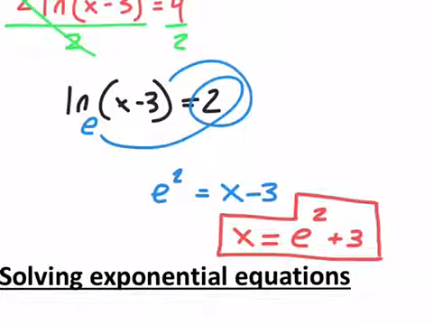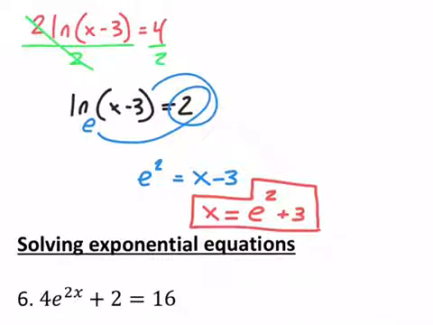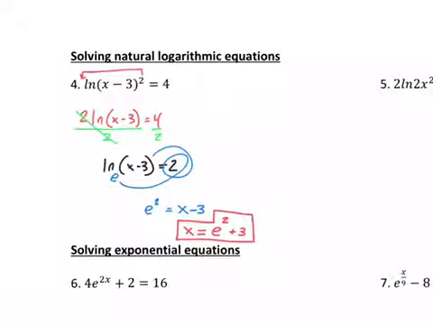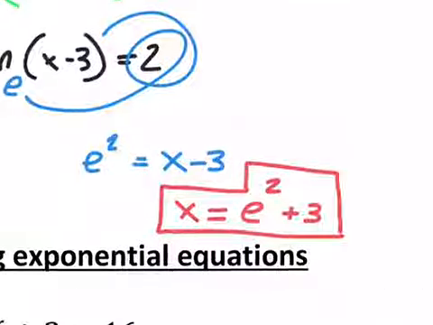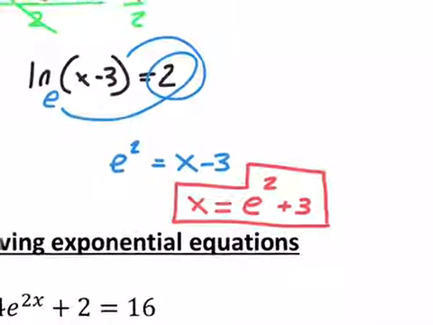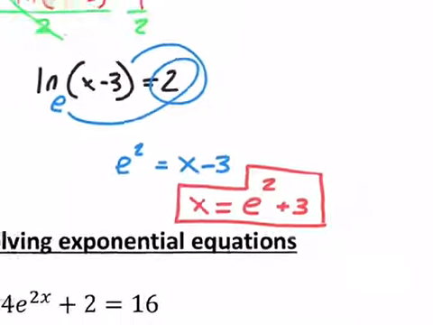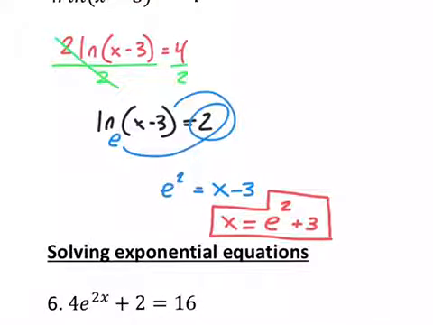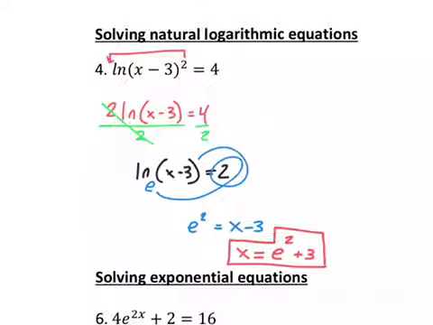Oftentimes when you're working with natural logs, you'll be able to leave your answer in form of e, kind of like how we leave square roots in our answer sometimes. Yes, there is a decimal equivalent of this, and we could find that on the calculator, but more often than not, it'll just be left like this, because this would mean more to us than seeing that decimal anyways. We can kind of conceptualize what that would be. And this is checkable. We'd plug it back into the original equation if we wanted to double check it.